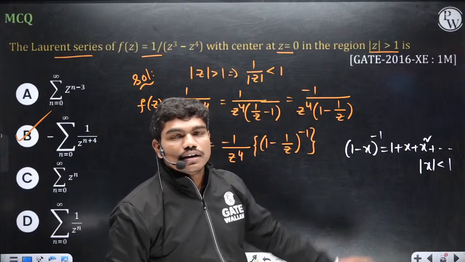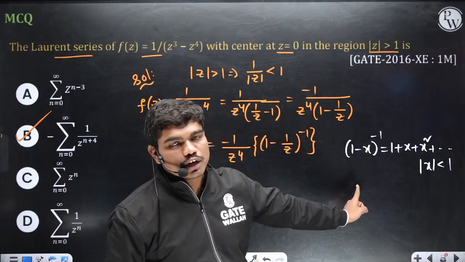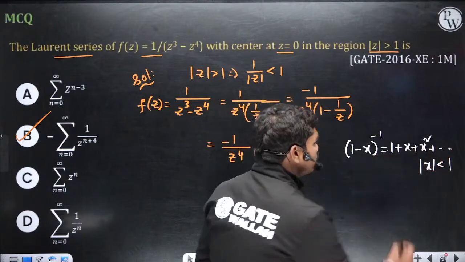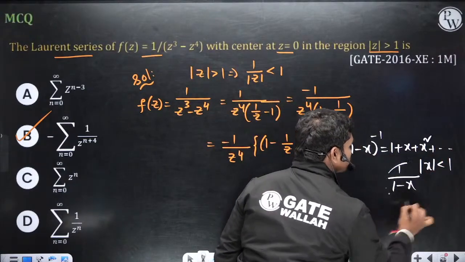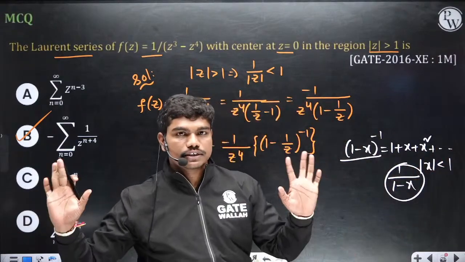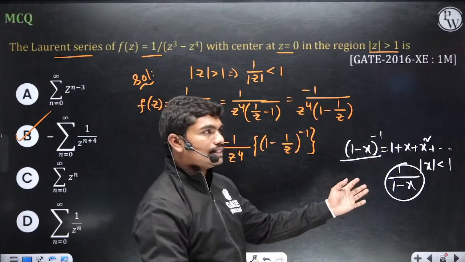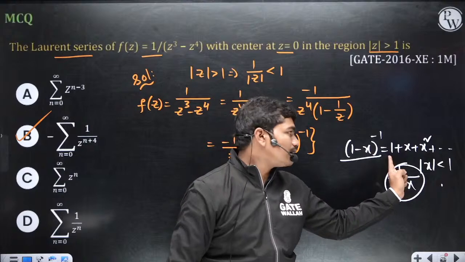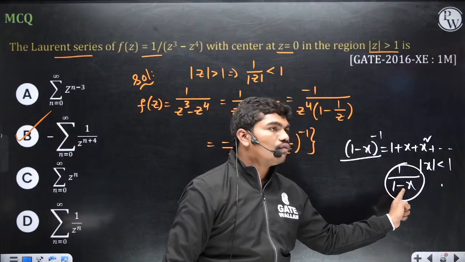Got it? It is a geometric progression with first term equal to 1 and common ratio equal to x. Sum of infinite terms is equal to a by 1 minus r, which is written as 1 minus x whole power minus 1. That's it. If someone doesn't know, this is how it can be written. So this is a geometric progression with mod x less than 1. Sum of infinite terms is the first term divided by 1 minus common ratio.